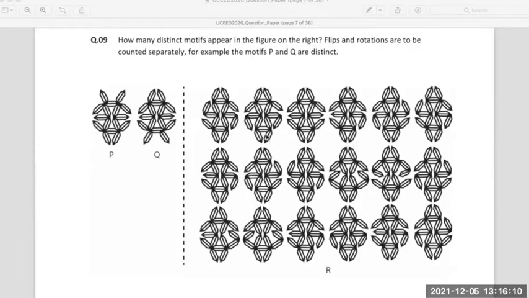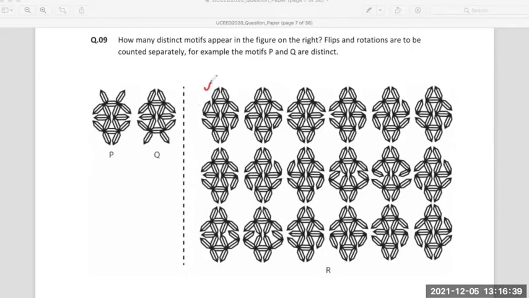So you have to find which aspects are distinct from each other. In this kind of question, what we generally do is we start with one by one. We start with the first row, we go to the second, the third, likewise. First, P and Q are just an example, so let's keep that aside. We take the first motif.